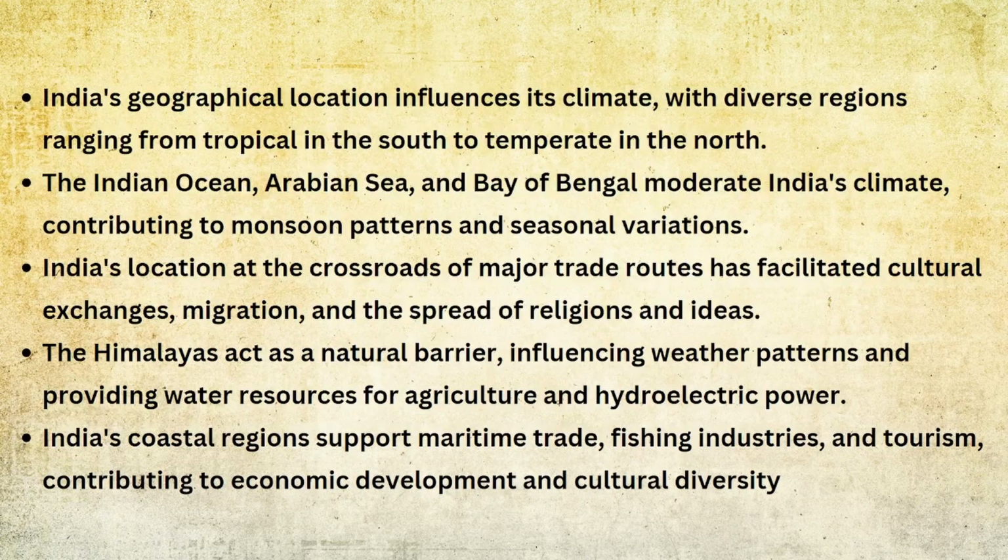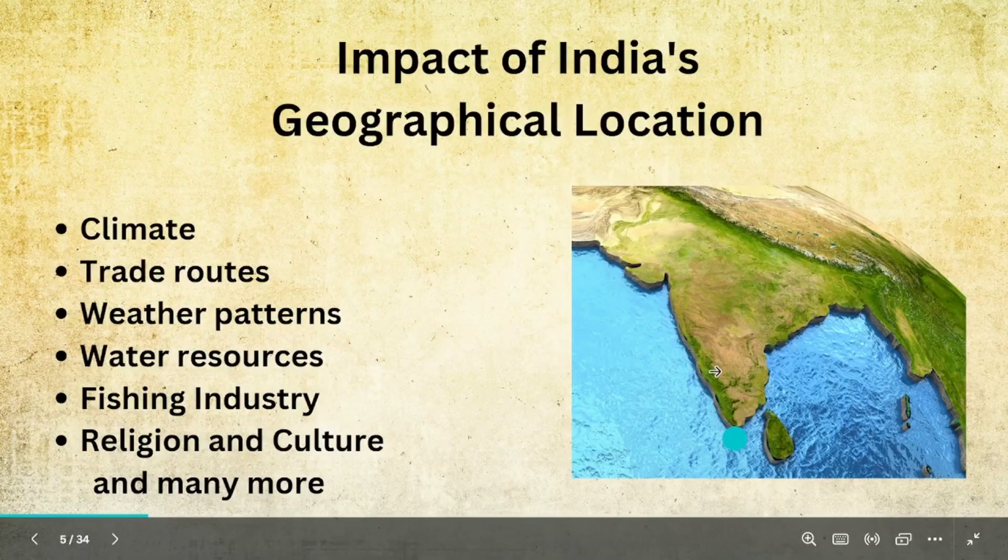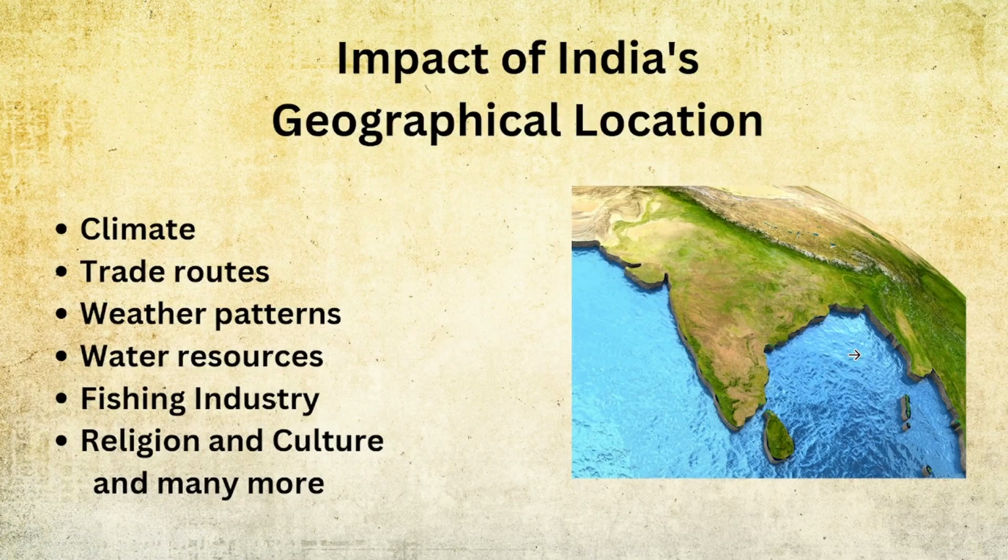Indian Ocean, Arabian Sea, Bay of Bengal, all these will contribute to monsoon patterns and seasonal variations. This is a very good point, because having a lot of water here will enable clouds to form, and clouds will flow with the winds from the water. Clouds will flow and come to India, and it will shower rains. Because of rains, we will have a lot of agriculture, a lot of food, right? If there are no rains, how will we have this much population, right? So it's a very interlinked story. I will gradually open it up in the coming slides.